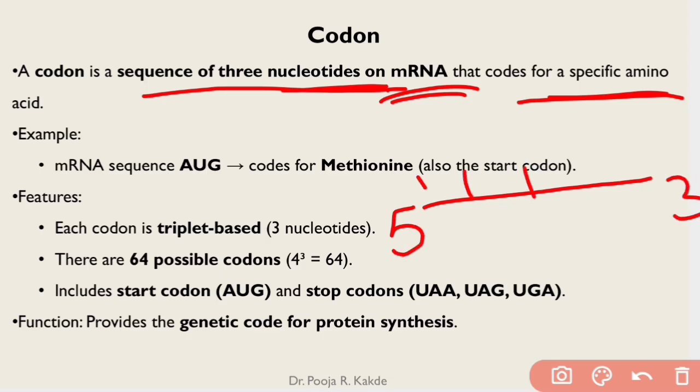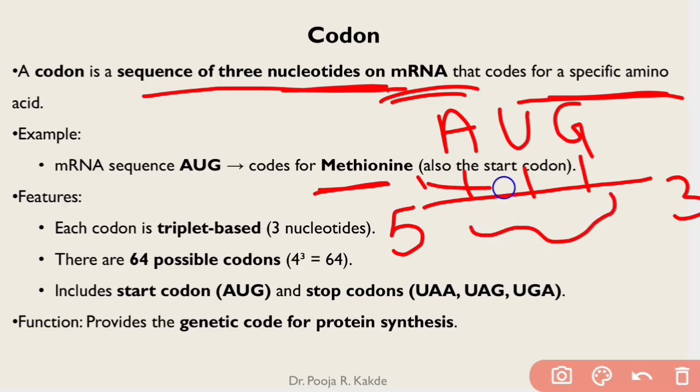Let us see, there are 3 nucleotides, A, U, G. These A, U, G are nucleotides on mRNA. So they will code for methionine. What is methionine? It is an amino acid. And these A, U, G are termed the start codon. Each codon is triplet based. It will always contain 3 nucleotides, and there are 64 possible codons.